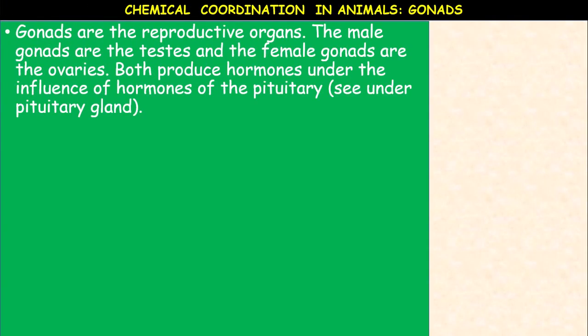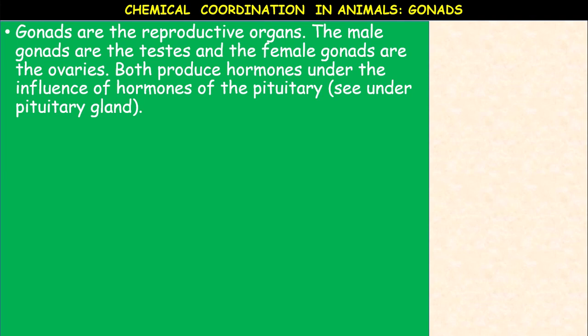Next, gonads. The next important endocrine glands are called the gonads. Gonads are also called the reproductive organs, the male gonads and female gonads. The male gonads are the testes and the female gonads are the ovaries. Both produce hormones, and under the influence of these hormones you can see the secondary sexual characters in the males and females.